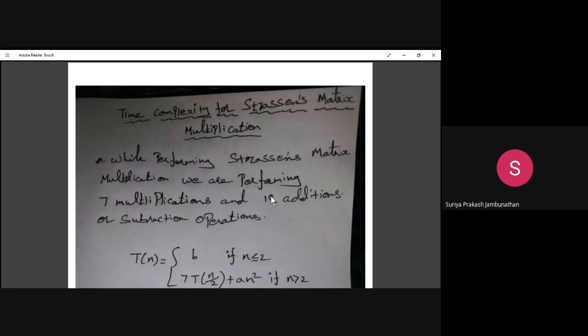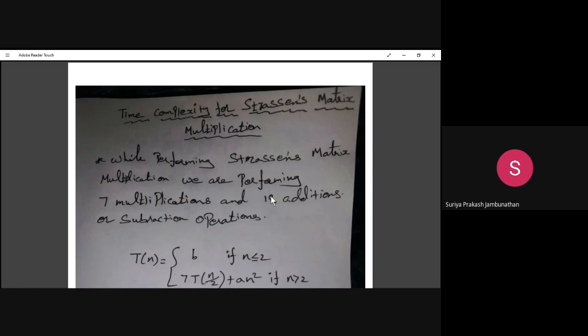Please listen carefully so that you can understand how the steps are performed. Whenever we do the time complexity calculation, we take T of n and substitute n divided by 2. Whatever answer we get for n divided by 2 is substituted again in T of n. Then we substitute n divided by 4 in place of n, and the answer is substituted again in the previous equation. Like that it goes on.